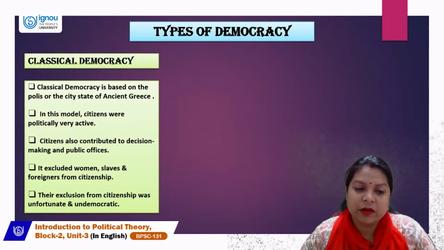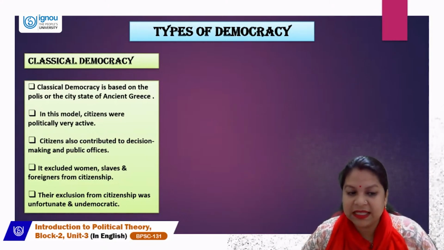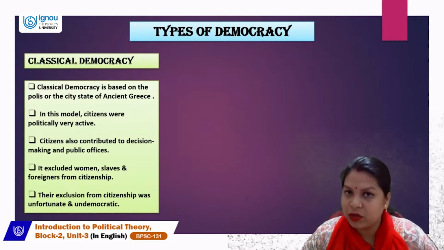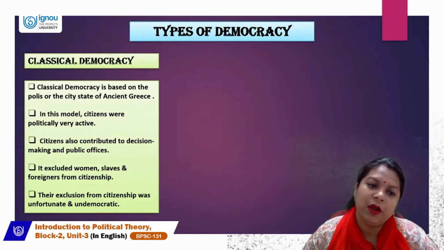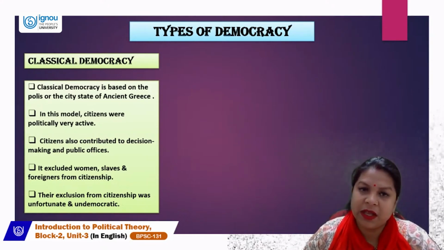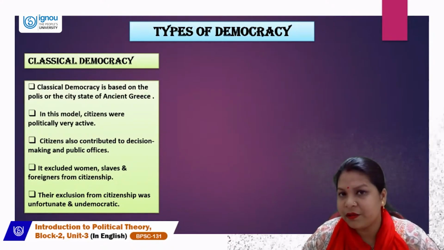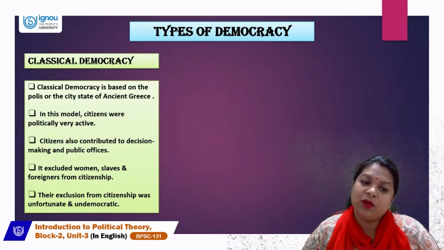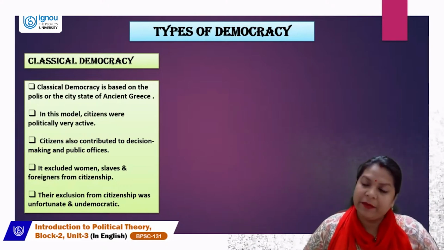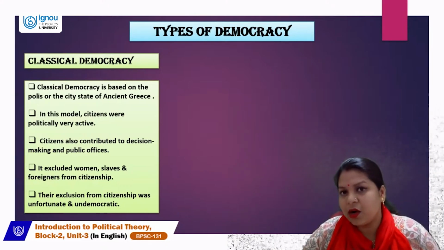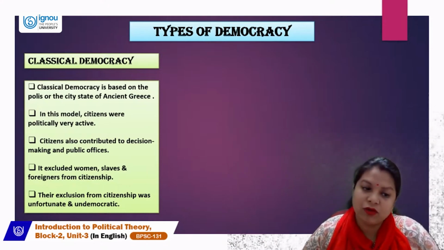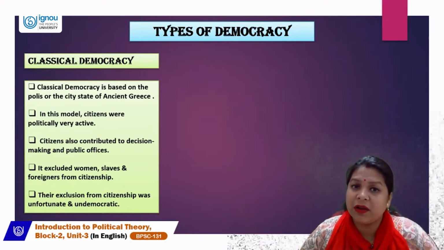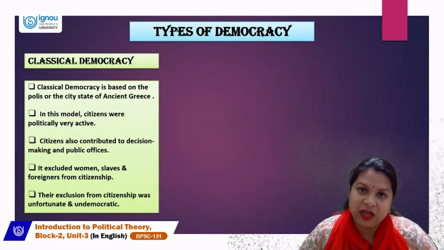But classical democracy excludes women, slaves, and foreigners from citizenship. So whenever we are talking about what a citizen can do, citizen can decide, citizen can be part of the decision making process and public offices, it is very important to understand that women, slaves, and foreigners are excluded. They are not given that tag of citizen. They are outside citizenship. So they are not a part of classical democracy in the ancient Greek time.